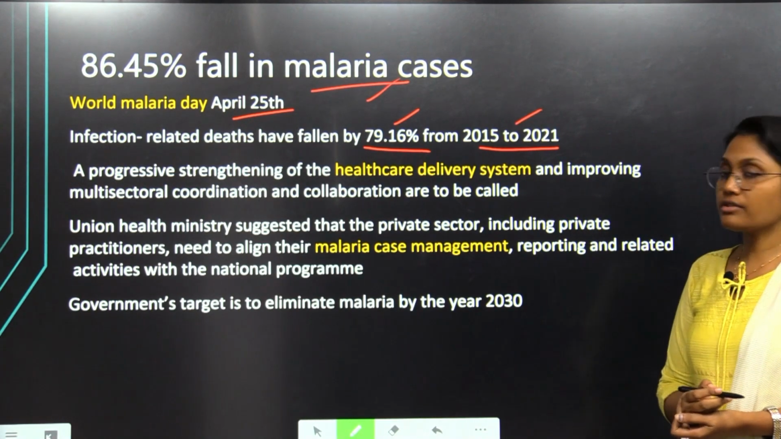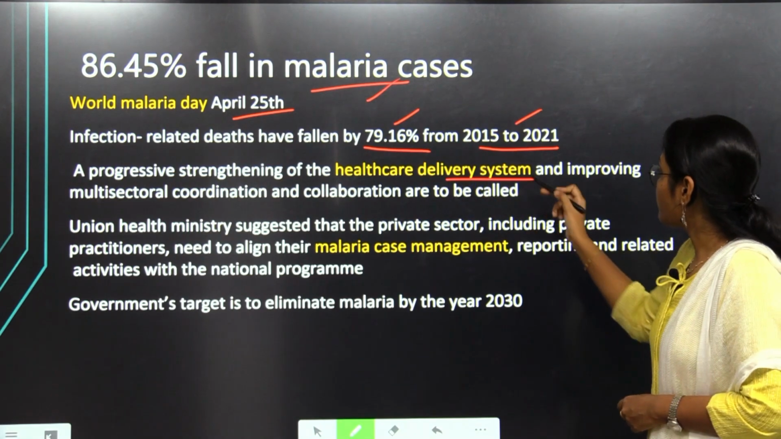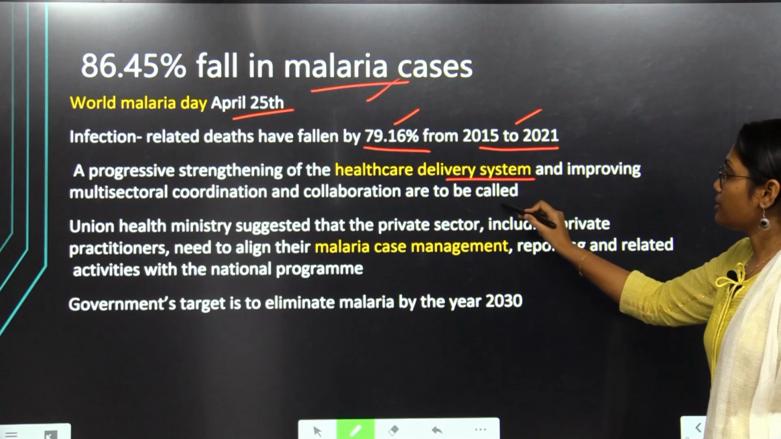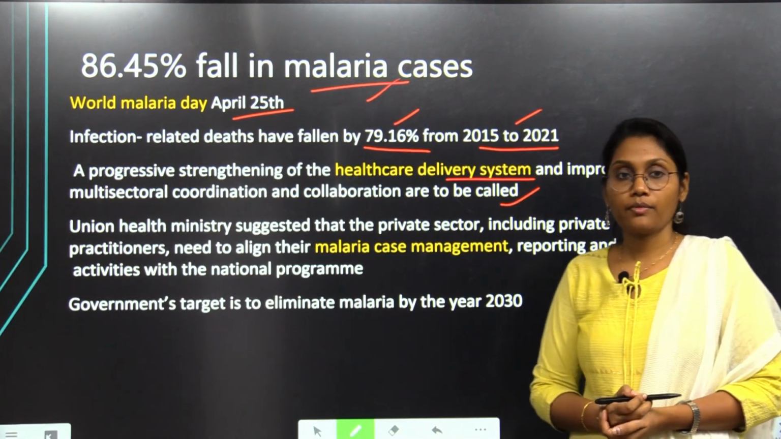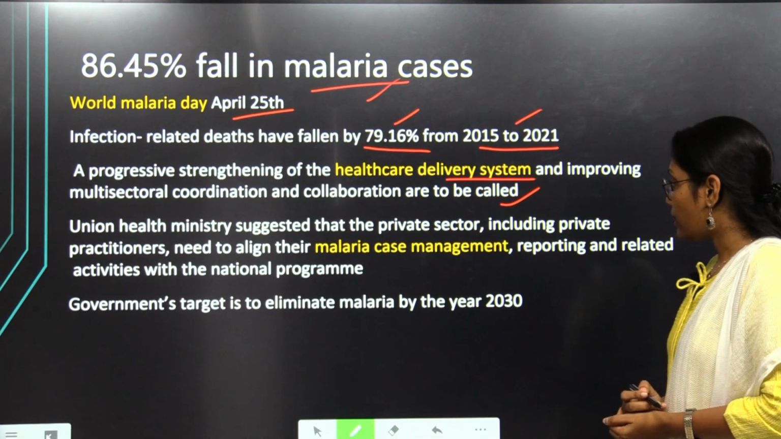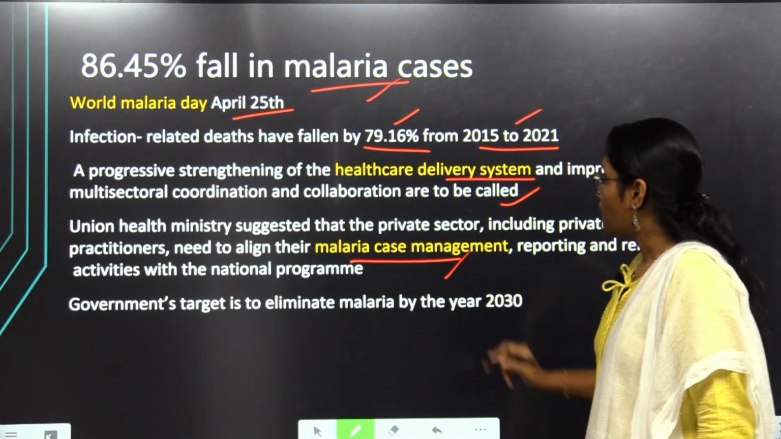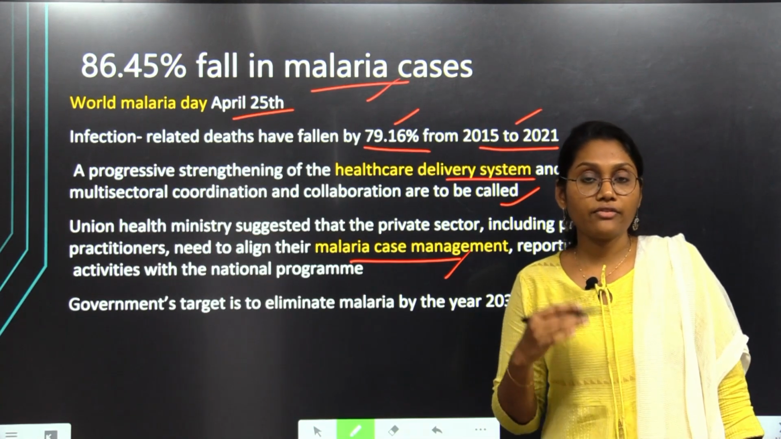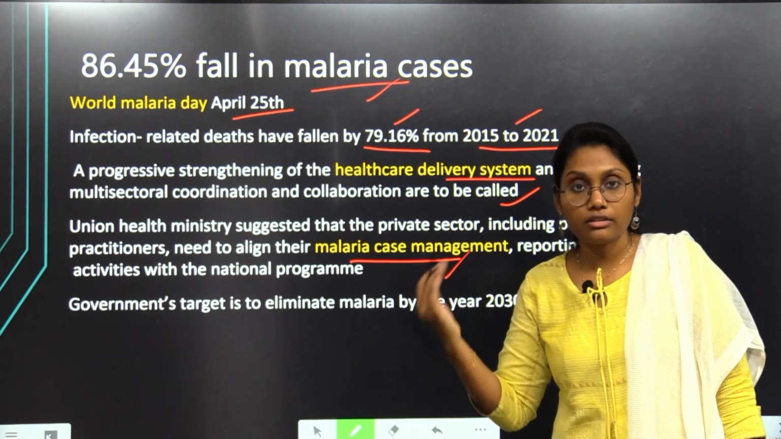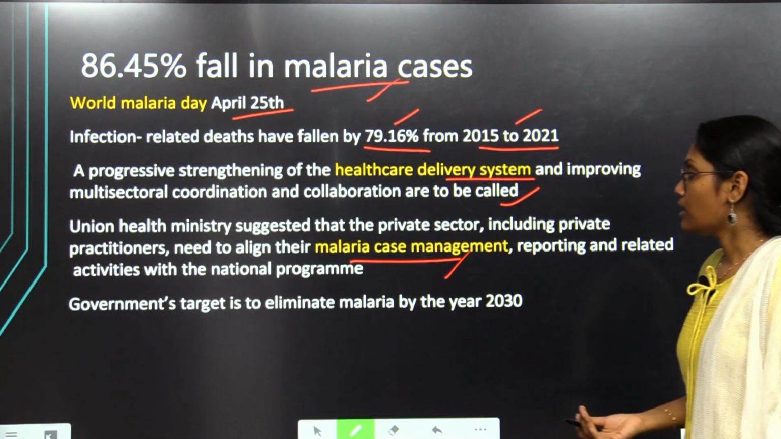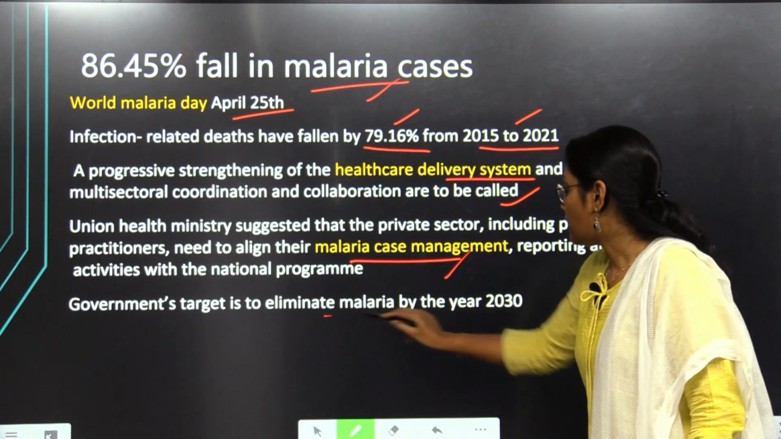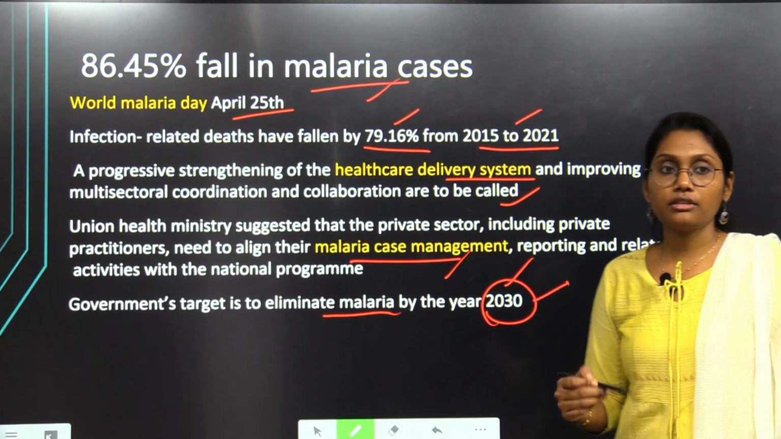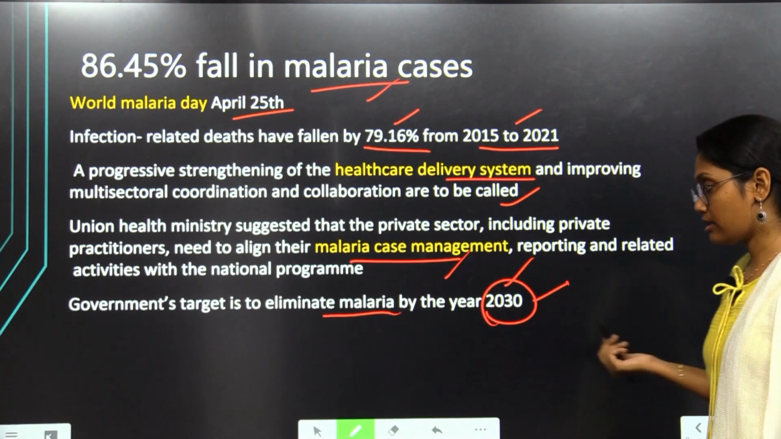And also a progressive strengthening of the healthcare delivery system and improving multi-sectoral coordination and collaboration are the need of the hour. So hence, malaria case management was suggested by the Union Health Ministry, to safeguard against malaria in the future. And also the government's target is to eliminate malaria by the year 2030. It is also the main objective and target of the malaria department of the Indian government.